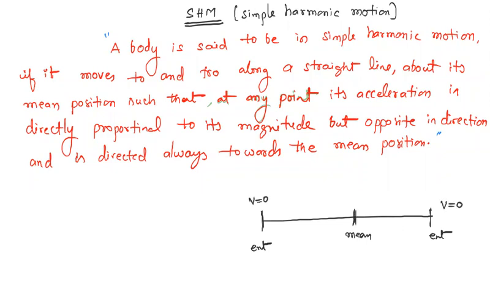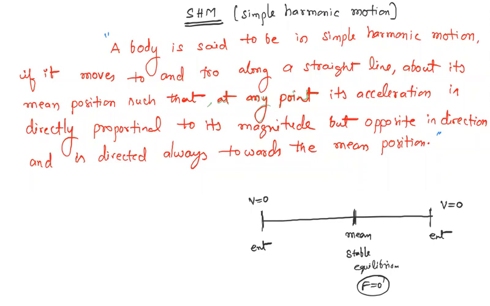The mean position is the point where the particle is in stable equilibrium. Stable equilibrium means the net force is zero at that point. Also, in work and energy, we have an idea about stable equilibrium. This is the point where the potential energy is minimum. That means if the particle is disturbed from that point, it has a tendency to come back to its initial state. Such a point is called stable equilibrium.